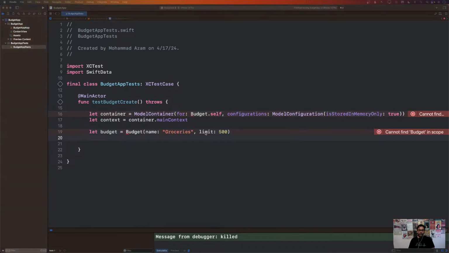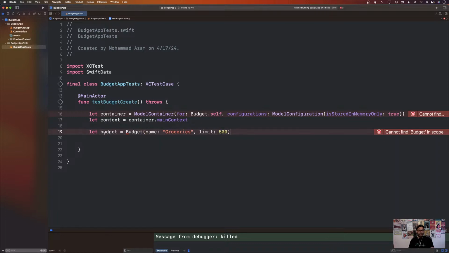Is $500 a good limit for you, all of you, for the budget, for the groceries? Maybe it's more in your area, but it's a test, right? So whatever you want over here, you can put limit to 500, 200. Well, 200 might be too low, but 1,000 or whatever. But nowadays, 500 is not much.